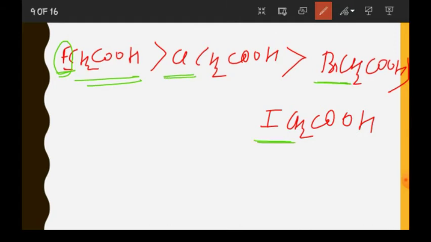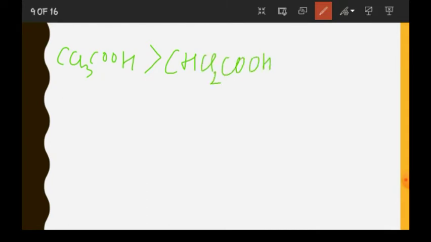Now let us see another example. Suppose now I am changing the number of halogens. Suppose the first example is CCl3COOH, second is CHCl2COOH, then comes CH2ClCOOH.